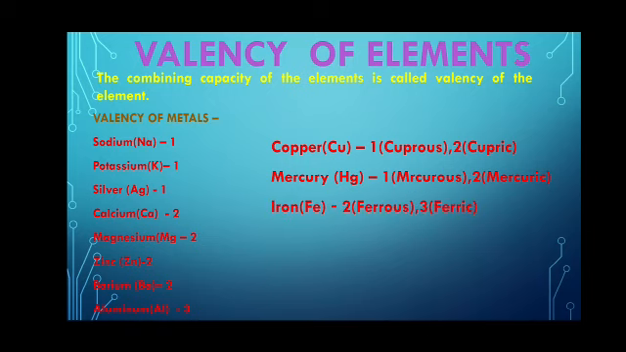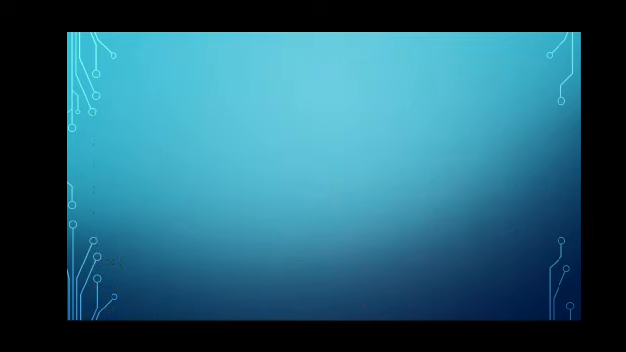Valency of iron is 2 and 3, ferrous and ferric. Valency of gold, aurous and auric, is 1 and 3 respectively. Valency of tin is 2 and 4, stannous and stannic. Valency of lead, plumbous and plumbic, is 2 and 4 respectively.